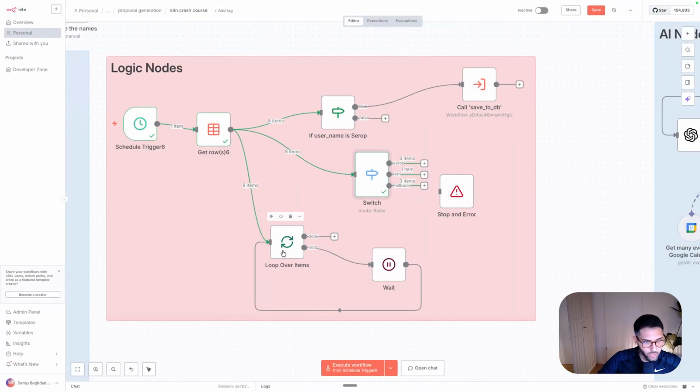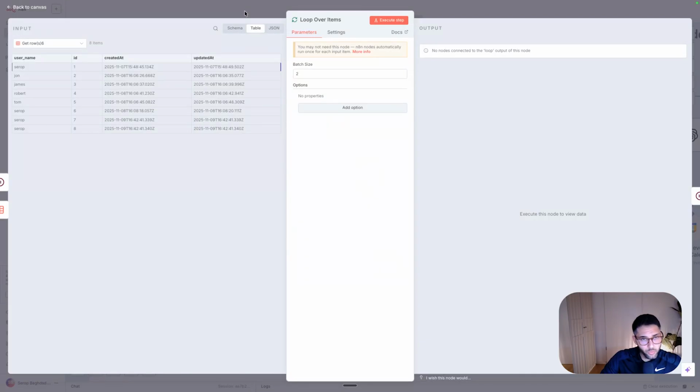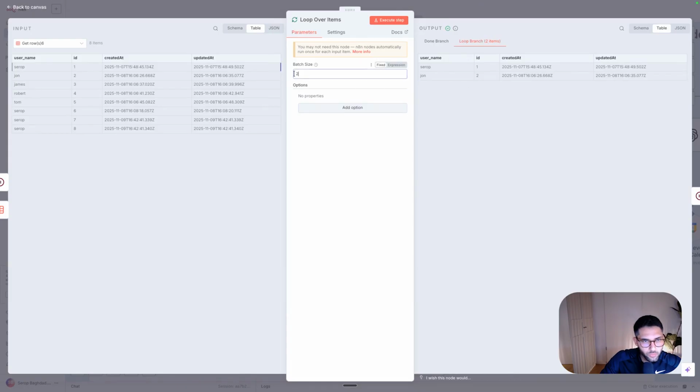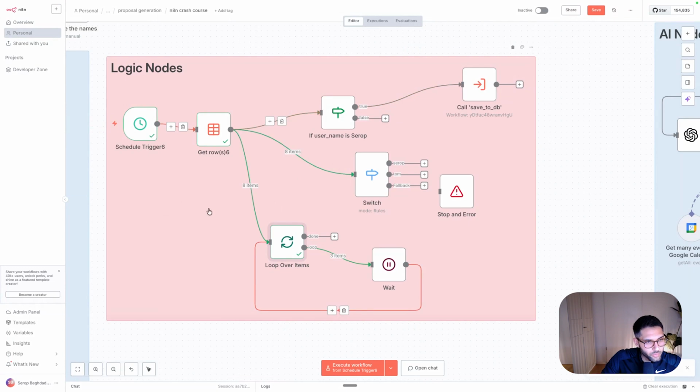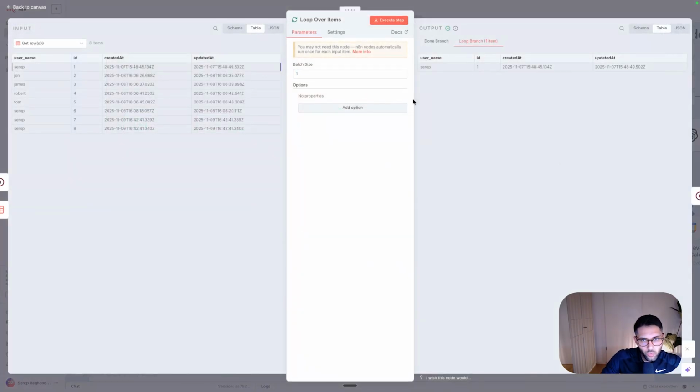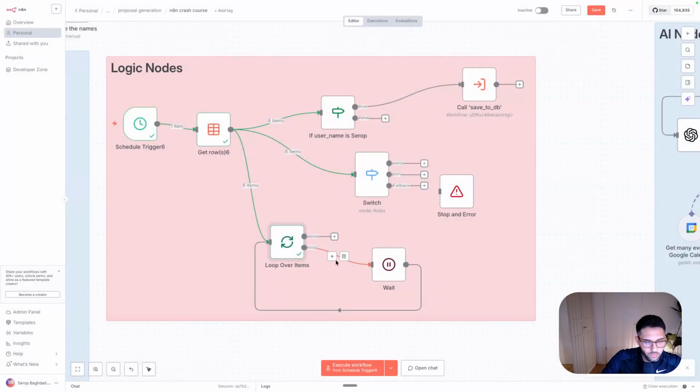If we move forward regarding the other nodes, as you saw here, we have 8 items and we have an option to choose a specific number of loops for the nodes. For example, we can iterate over this list, not by grabbing all these 8 rows, but maybe 2 rows at a time in terms of a batch. As you see here, we have a 2, you can change it to 3 and then call it again. And we have 3. Basically, it loops over the rows with a specific number of loops. Usually here you have a batch of 1 and then you get 1 row at a time and then you do certain things. Let's say here you call maybe OpenAI just with this username and then you wait.